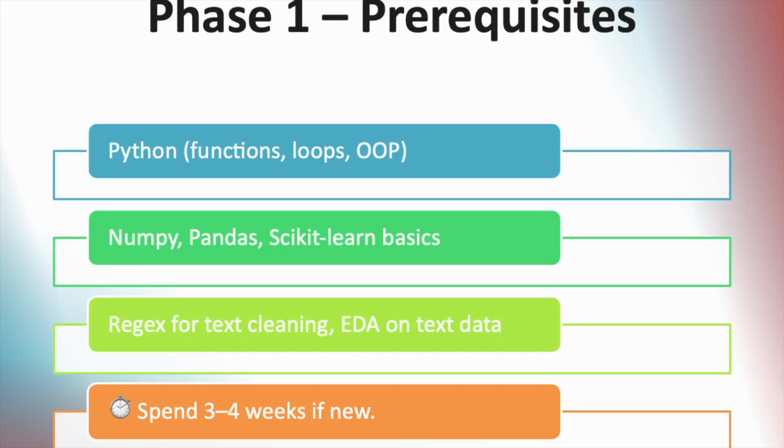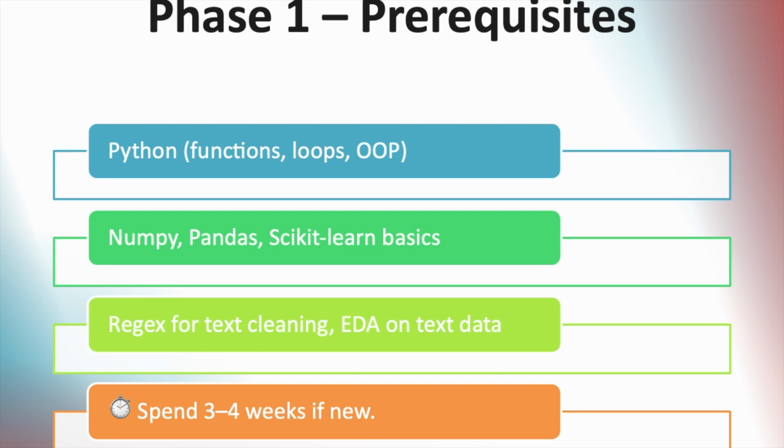Let's start with foundation. First is Python. Learn basic syntax, loops, functions, and object oriented programming. Then come NumPy and Pandas. NumPy and Pandas are libraries of Python which are essential for manipulating tabular data and also unstructured data. Then comes regex, which is mastery in pattern matching. It is critical for extracting emails, phone numbers, and custom tokens.